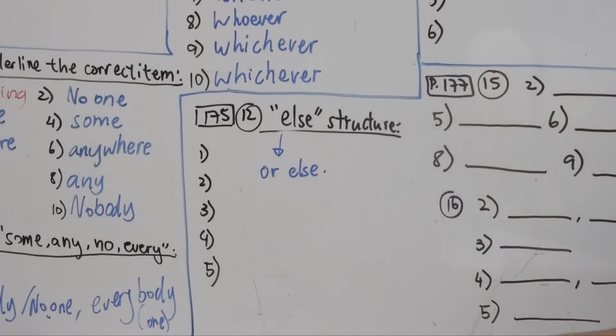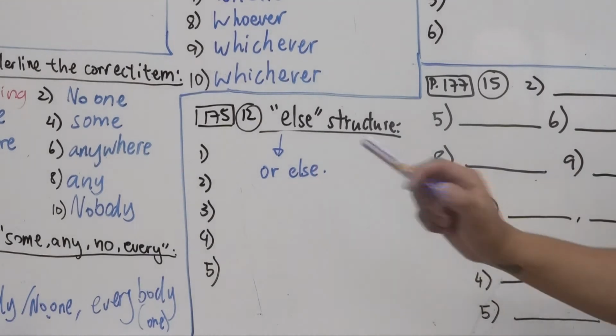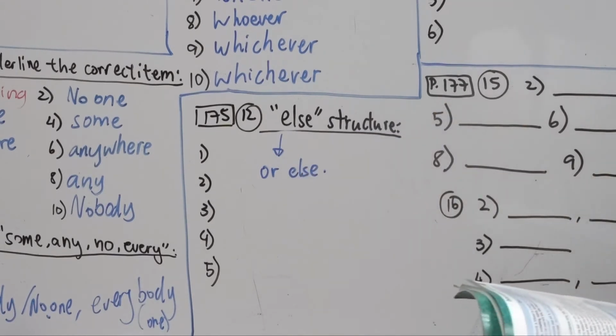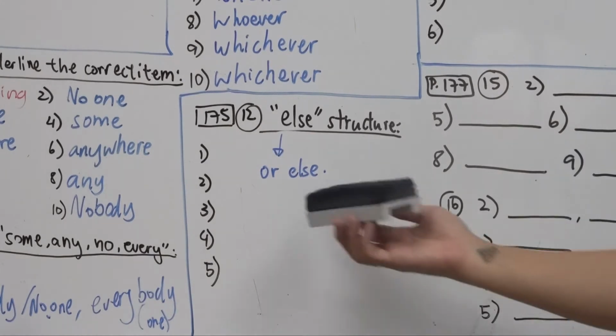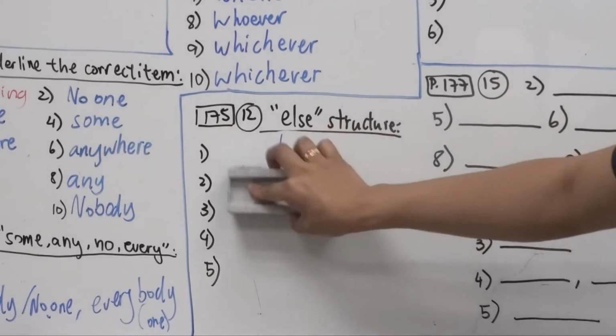So a scare strategy to make someone do something. For example, why don't you eat your breakfast? Right? Otherwise, you can say otherwise you might get super hungry when you go to school. Or else you will be hungry when you go to school. Alright? So you're trying to make them do something, trying to make them eat breakfast. You can say or else or otherwise. So think of or else means otherwise, okay?